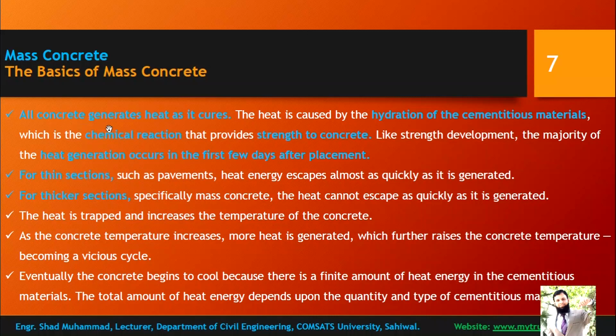So all concrete generates heat as it cures. You know that heat of hydration, and cement and bonding cementitious components of the concrete generate heat. The heat is caused by hydration of cementitious material. So hydration of cementitious material is mainly responsible for creation of heat, which is the chemical reaction that provides strength to the concrete. So this is the chemical reaction, and as a result of this chemical reaction, heat is liberated, and it generates strength in the concrete.